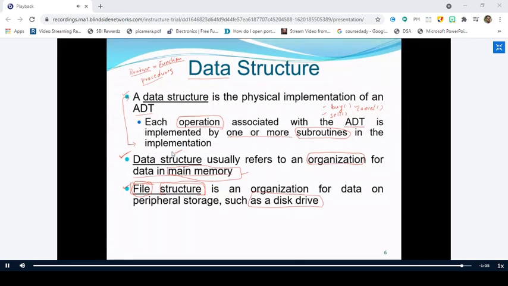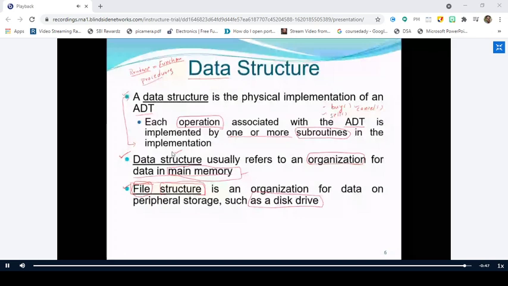So a formal definition of data structure is that the organization of data in main memory is called data structure, and the organization of data in the secondary memory or the permanent memory is called a file structure. So this is the end of today's session. Tomorrow we'll again